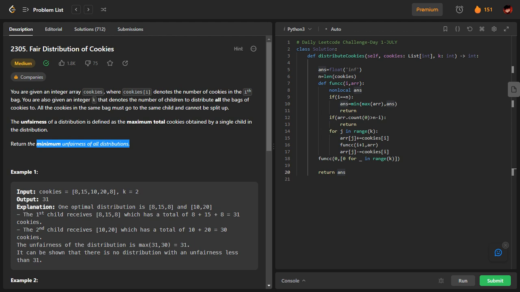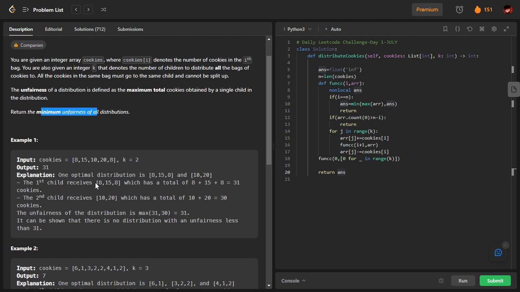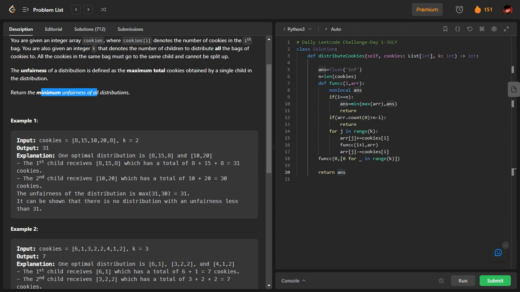So these are some of the important things. Unfairness is basically the maximum total of cookies obtained by any one child in the distribution. The ultimate goal is to reduce the unfairness. We have to find the minimum unfairness of all distributions. We'll quickly see the example, then it will be very clear. So these are the number of cookies. There are six bags basically, and there are two children to distribute them to.